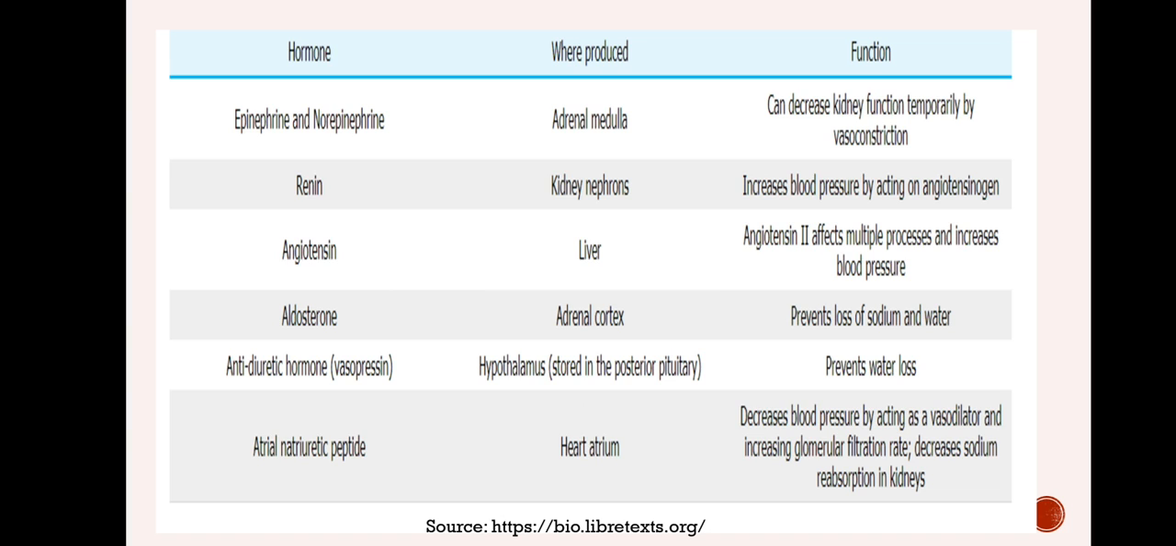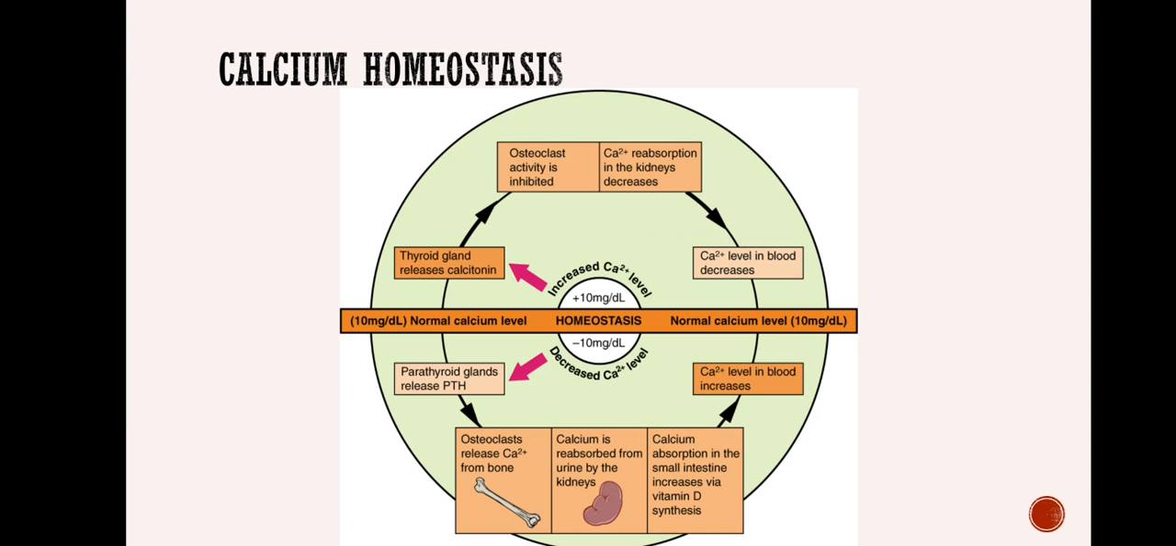Aldosterone, we have seen that it prevents the loss of sodium. Antidiuretic hormone prevents the loss of water, and atrial natriuretic peptide will decrease the blood pressure by acting as a vasodilator, dilates the blood vessel and also increases the filtration rate plus loss of sodium together with water. So blood pressure is brought back to normal.